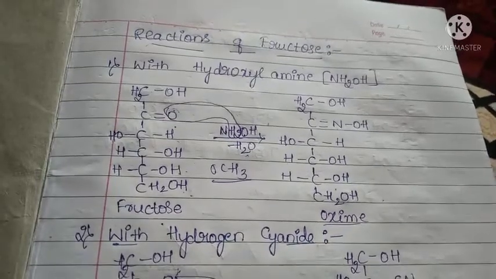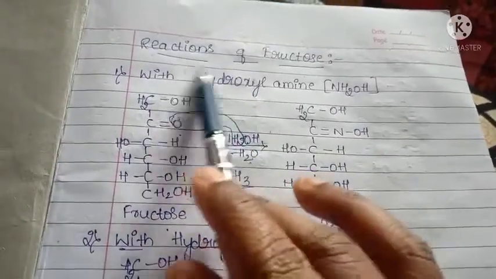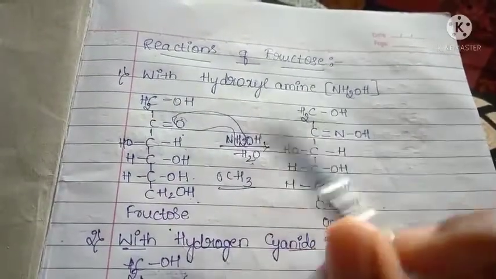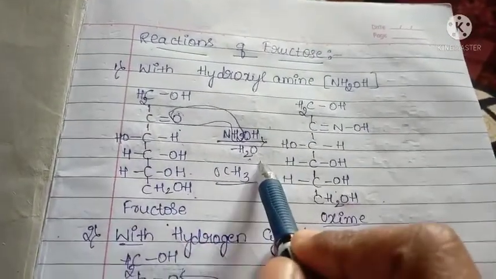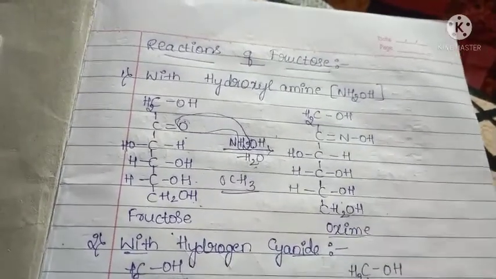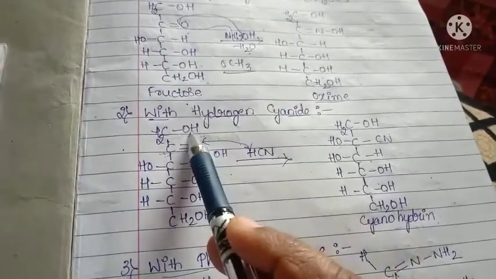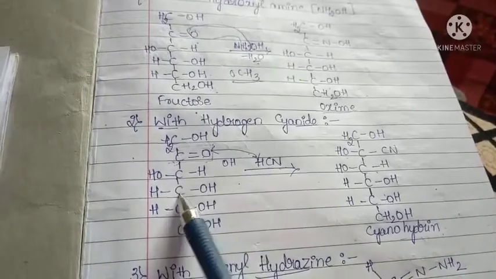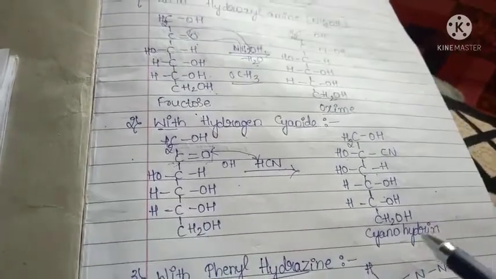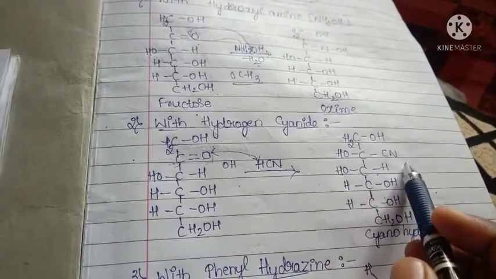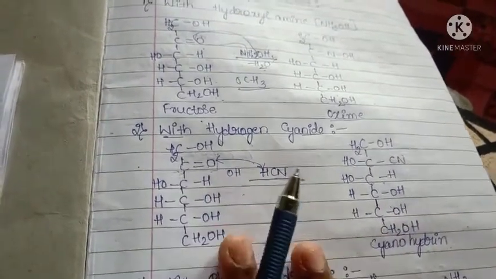Dear students, in the last class we learnt about the reactions of fructose. First one is with hydroxylamine. When fructose reacts with hydroxylamine with the removal of a water molecule, it gives the oxime. Next is with hydrogen cyanide. Here fructose is the 6-member ring. HCN reacts with fructose and gives a cyanohydrin. H bonds with oxygen and CN bonds with the second carbon atom.